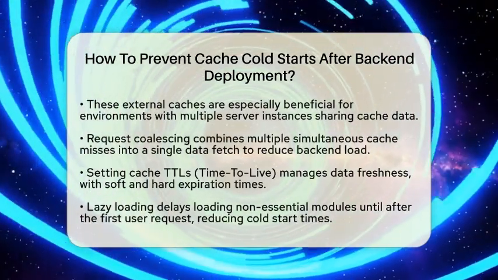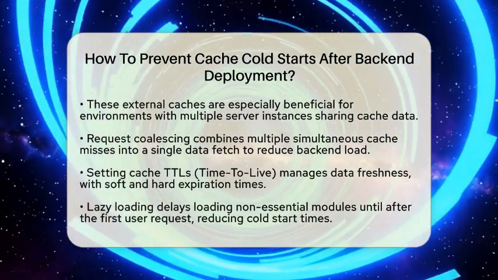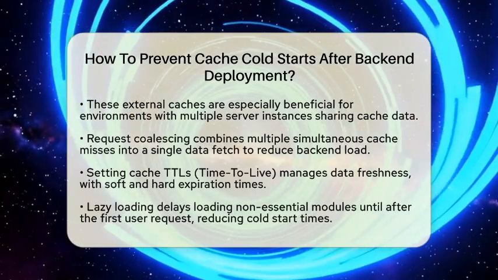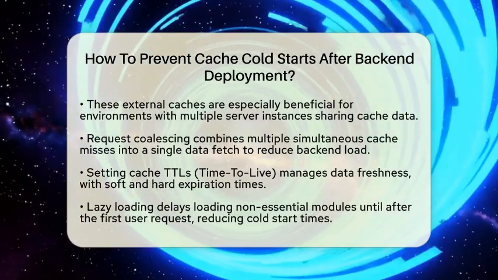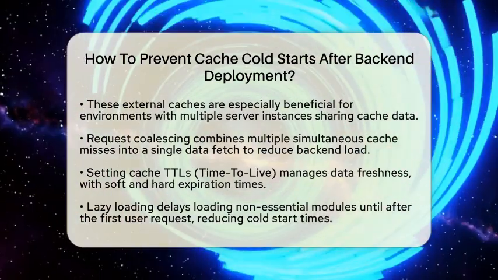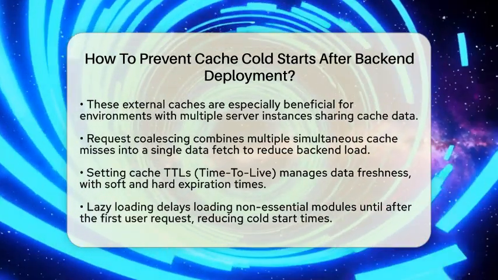Using external caches like Redis or Memcached is another smart move. These caches sit outside your server instances and survive restarts. When you deploy new code, the cache remains intact, so your data is always available. This setup is especially useful when you have many server instances because the cache is shared across all of them.